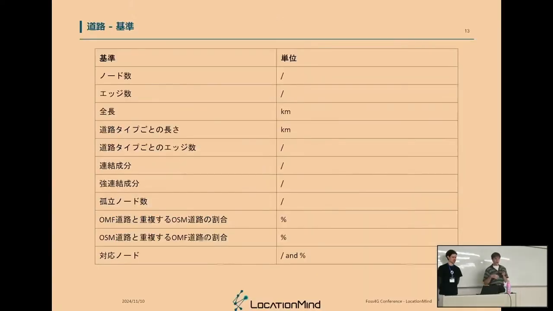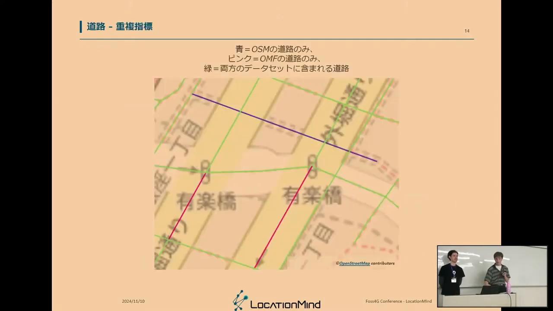So we have a lot of criteria that are actually available for transportation, but here we're only going to focus on this criterion. In English, it's the overlap indicator. Basically, it shows the spatial differences between the 2 data sets. So here, the roads in green are present in both data sets, and the roads that are not in green are present in only one data set.